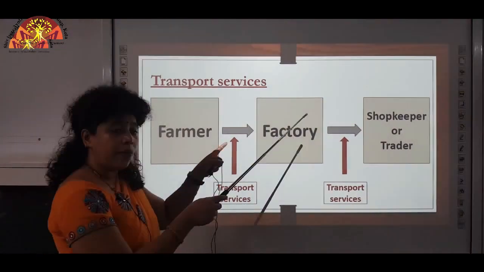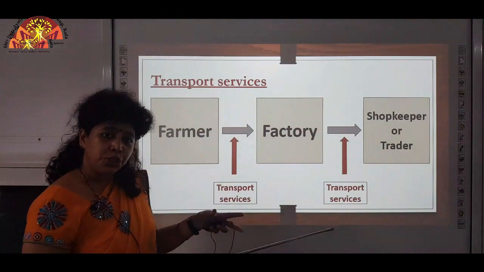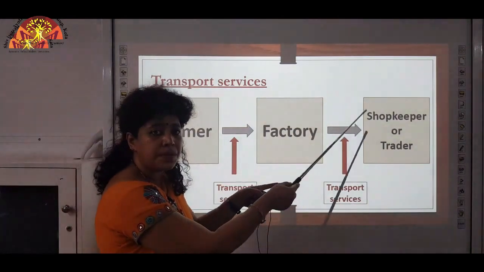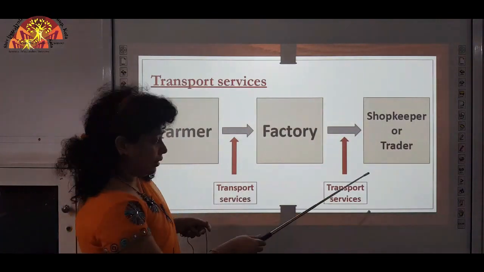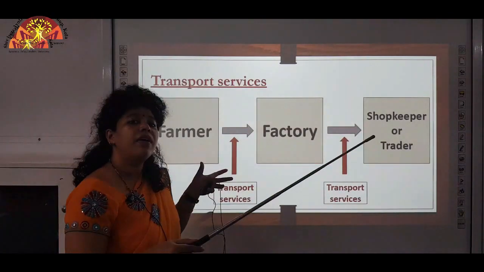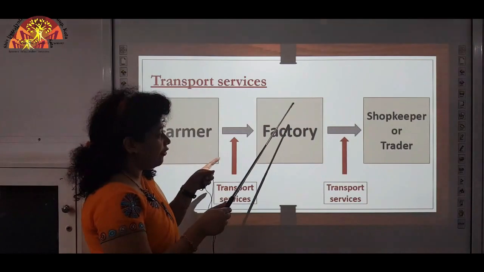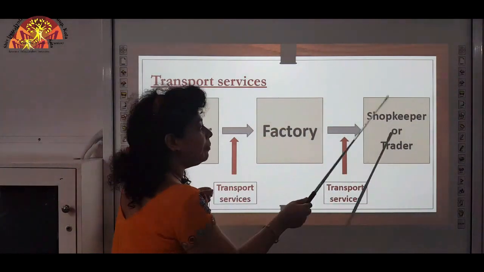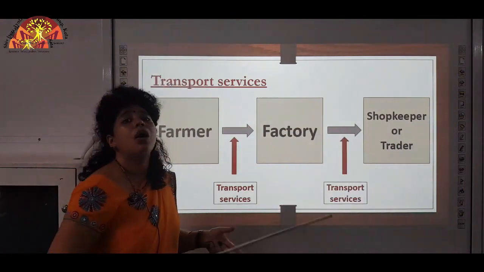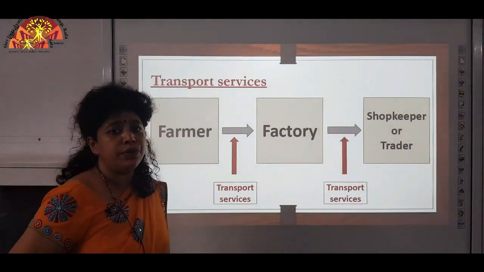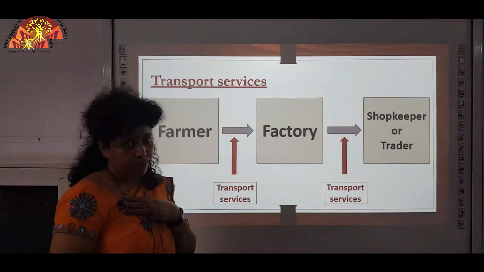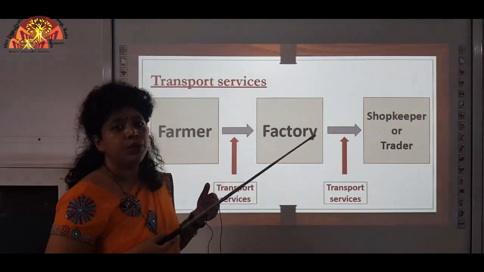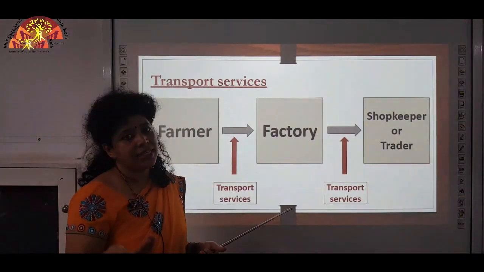And from the factory the finished product is taken to the shops, and how will that go? The transport services provide a vehicle for that. From the factory the goods go to the shops, and from here the shopkeeper, trader or distributor sells to people like us, and we are able to buy them for our basic needs.